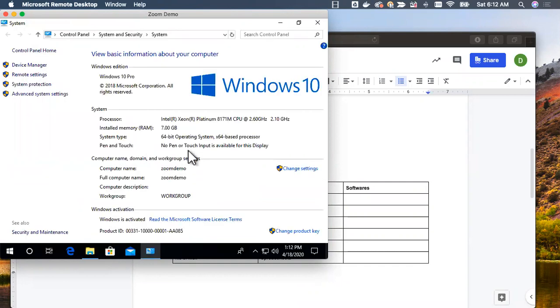It will give you the details about the operating system you have. On top of it, it will also give the details such as how much memory we have, so on and so forth. So this is the operating system version.